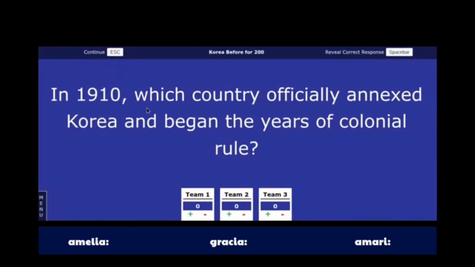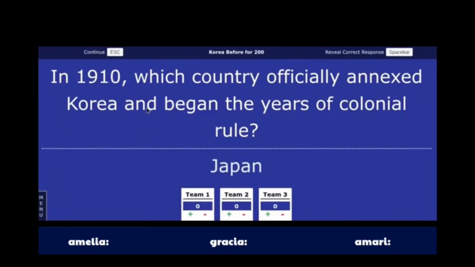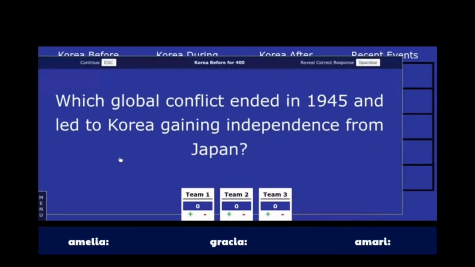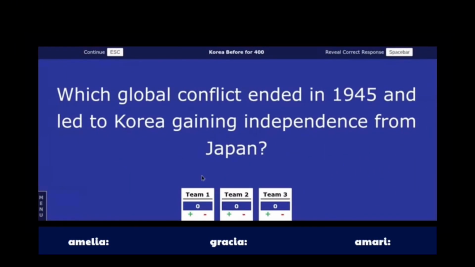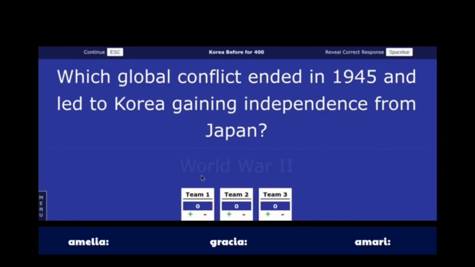In 1910, which country officially annexed Korea and began the years of colonial rule? Japan. Correct. Korea before for 400. Which global conflict ended in 1945 and led to Korea gaining independence from Japan? World War II. Correct.